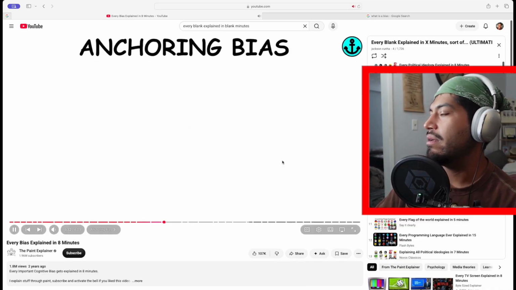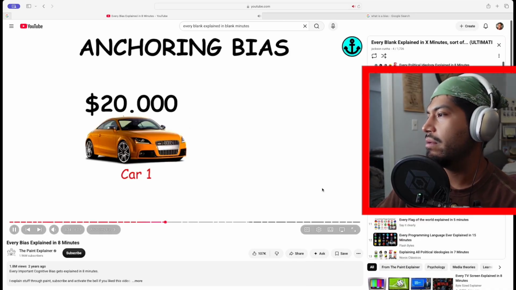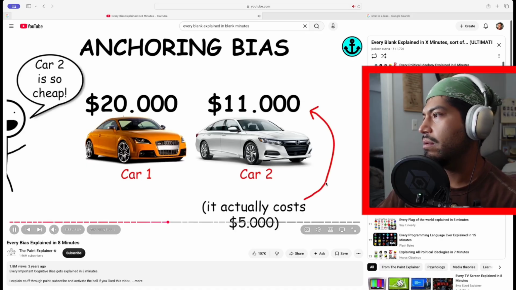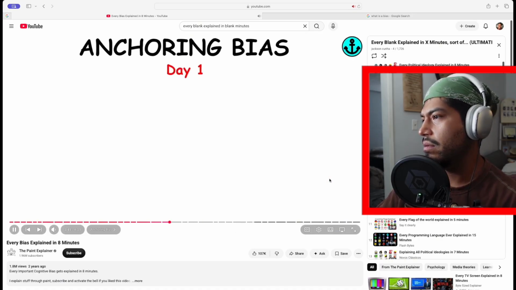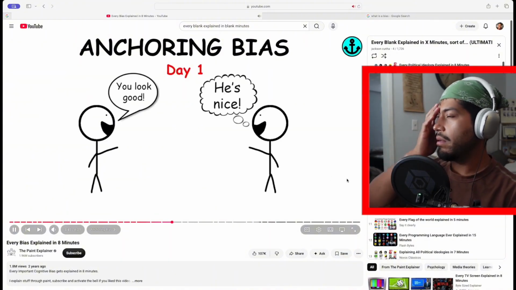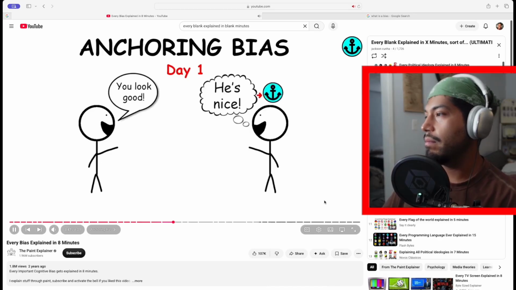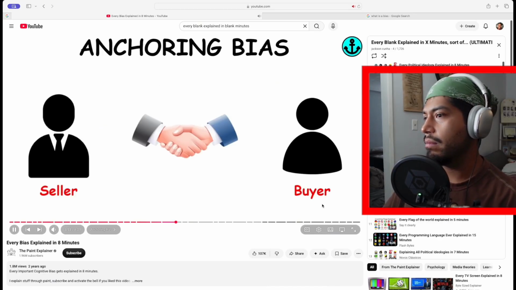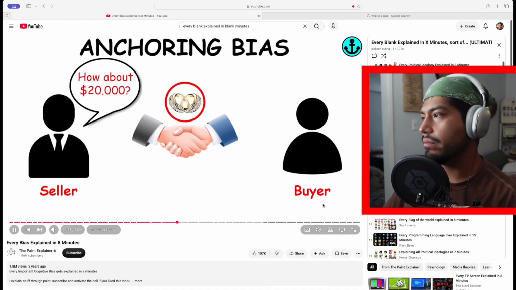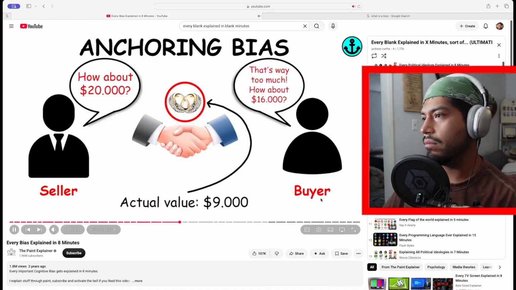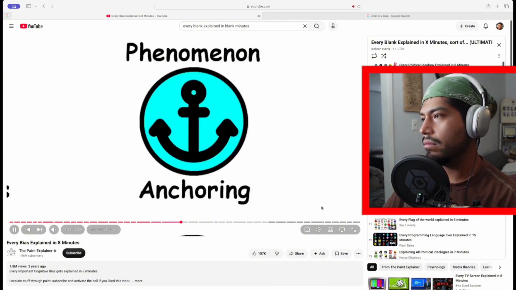The anchoring bias is the tendency to rely too heavily on one trait or piece of information when making decisions, usually the first piece of information acquired on that subject. This is why first impressions are so important. They paint a picture of what the other person is, and that picture gets anchored, making it hard to change. This bias is often exploited during negotiations. When the seller gives a seemingly unreasonable high price, that price becomes the starting point for the negotiation, and the buyer inadequately adjusts from it.